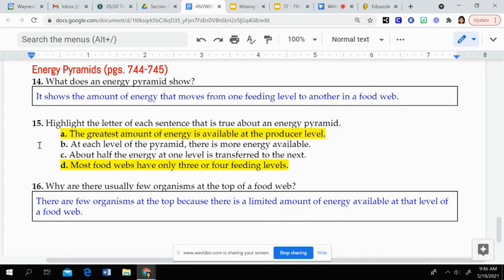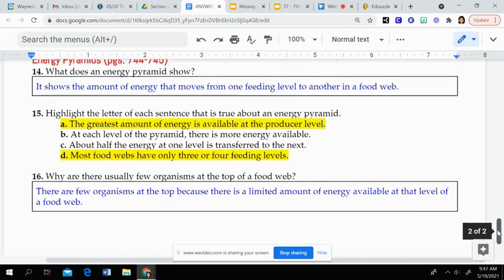Then question 16, why are there usually few organisms at the top of a food web? Again, this should be like a food pyramid. There are few organisms at the top because there is a limited amount of energy available at that level of the food web. Those organisms are your top consumers or your top predators, and they can eat on multiple different organisms in the lower levels.